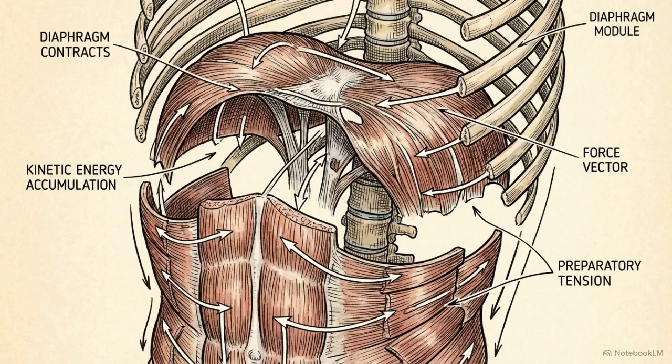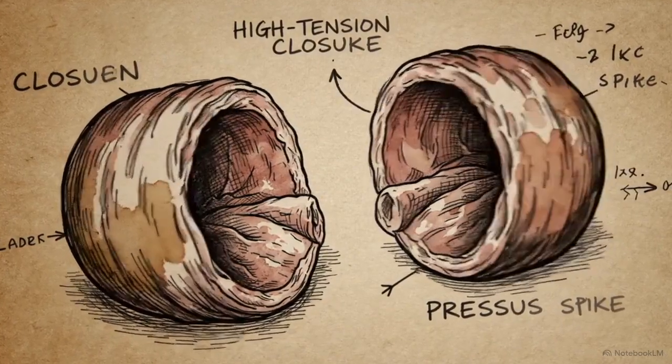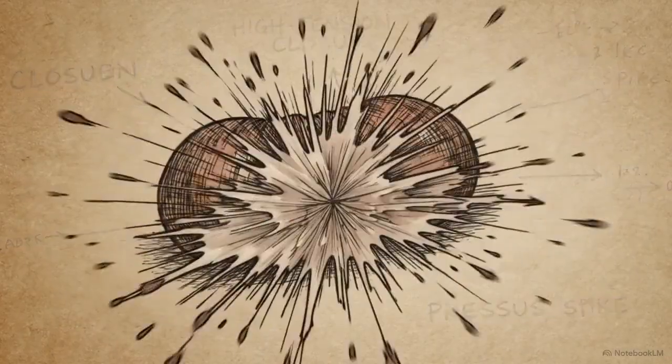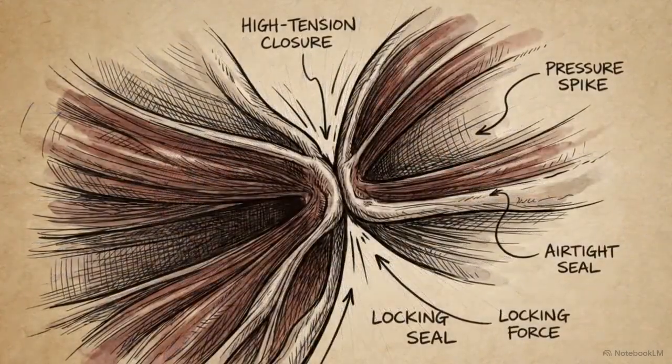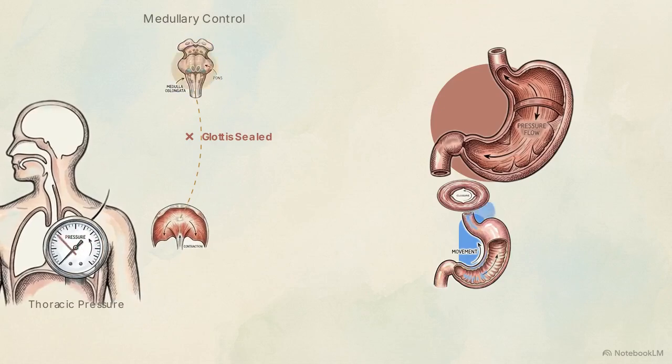Phase 2, the retch, is the mechanical preparation phase. The body tests the muscular force required for expulsion. Airway protection is the absolute priority. Cranial nerves 10 and 12 elevate the larynx and pull the vocal cords together, tightly sealing the glottis. With the airway secured, the intercostal muscles and diaphragm begin rhythmic, spasmodic contractions against the closed glottis.